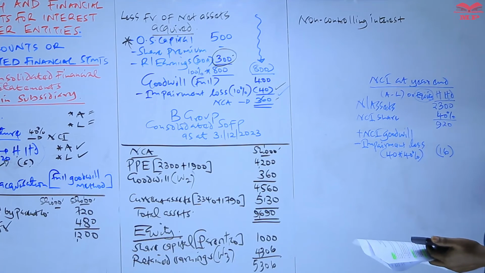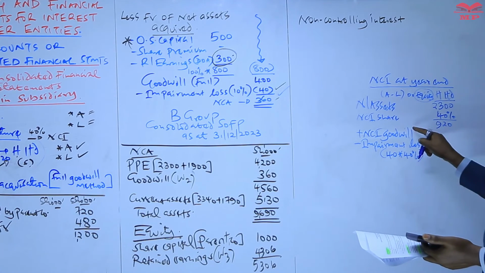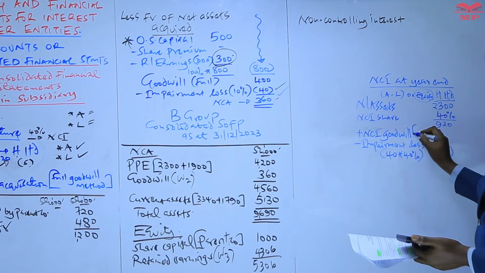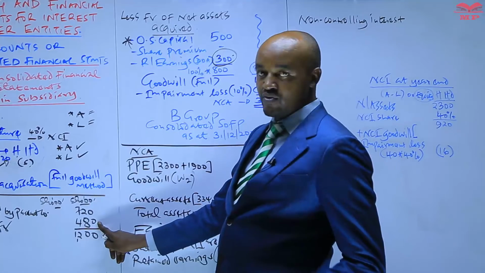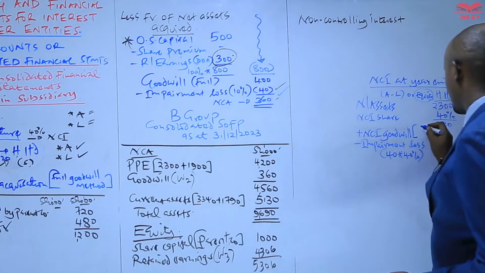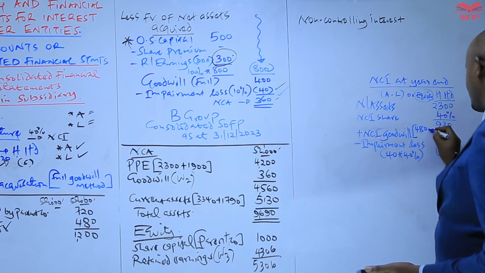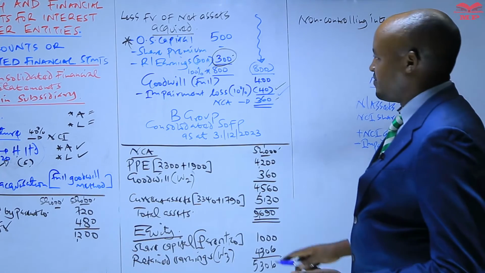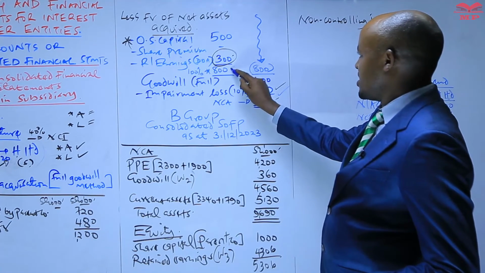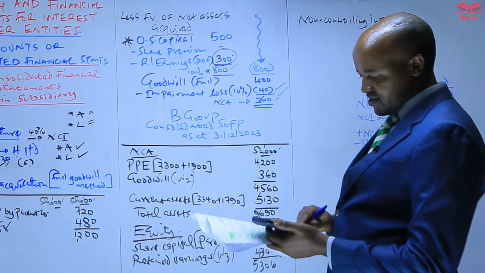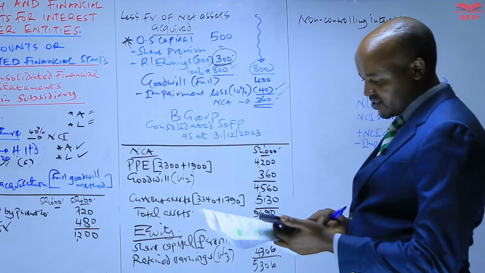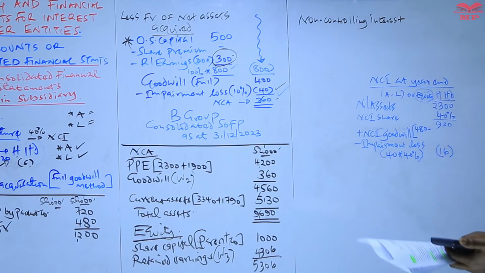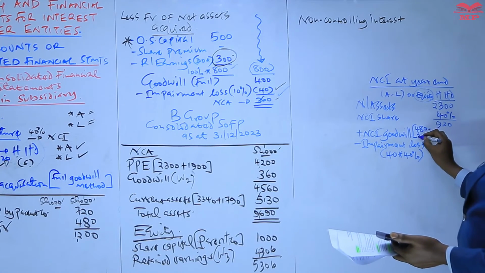What about the NCI goodwill? NCI goodwill is computed by taking the NCI at fair value, hope you can remember that, 480, minus the NCI share of the net assets. We take 800 times the percentage NCI, 40%, which gives us 320.